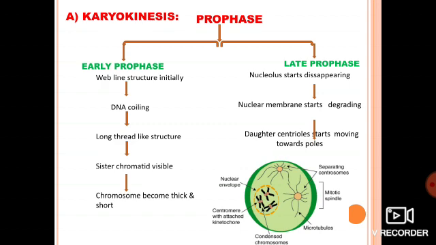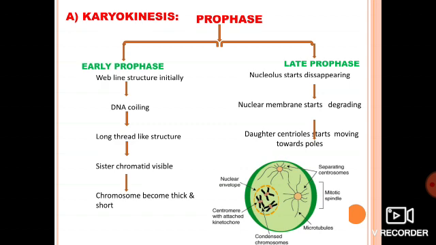In prophase, the nucleus of the cell has a network of thread-like structures which is called chromatin. A few slides ahead I have explained that there is a thread-like structure in the nucleus known as chromatin.